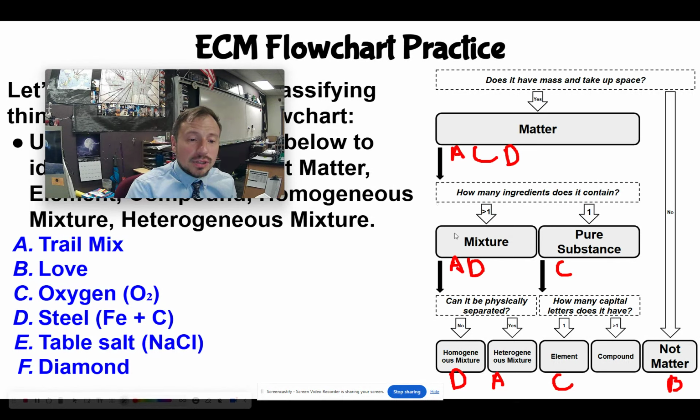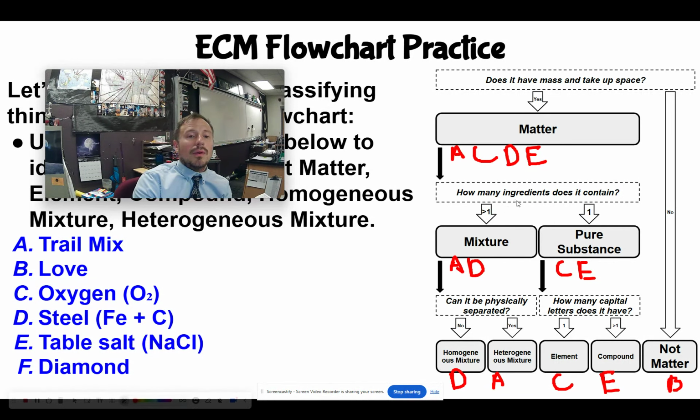Now, table salt. So yep, it is matter. It has mass, takes up space. How many ingredients does it contain? It's going to contain just 1. Right? And how many capital letters does it have? Well, it has 2, sodium chloride. So that is going to be a compound.